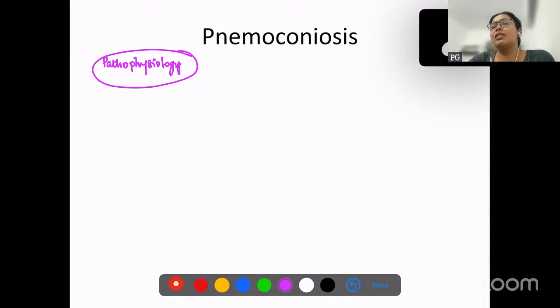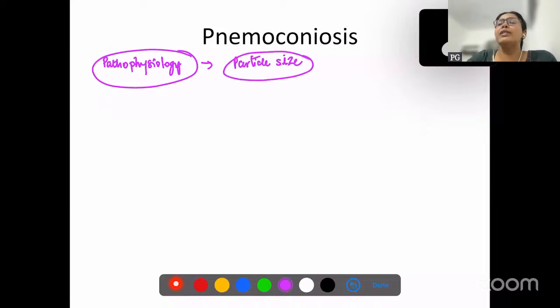So why does this occur? First of all, the particle size is very important. Which particle size will get deposited inside the lung alveoli? We know our lung alveoli are very small, right? So the critical particle size is 1 to 5 microns.